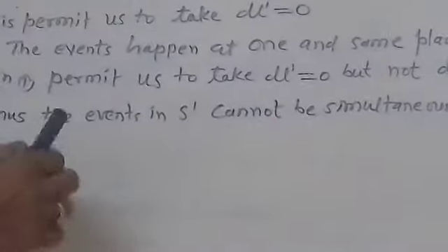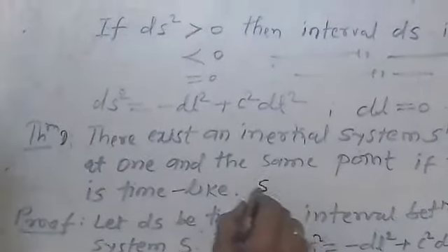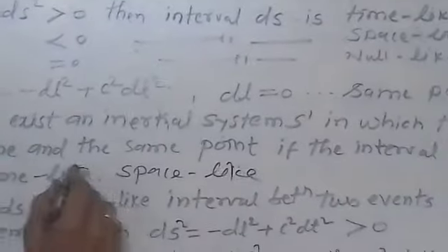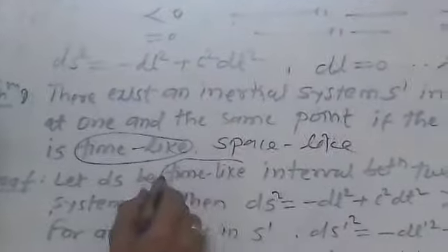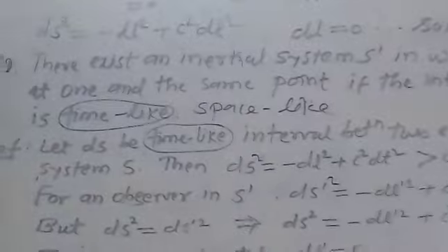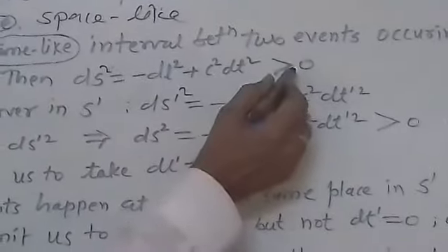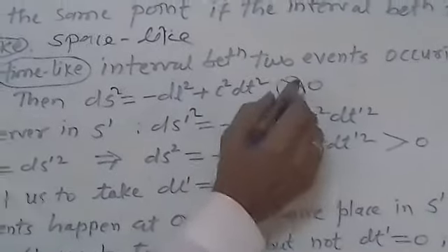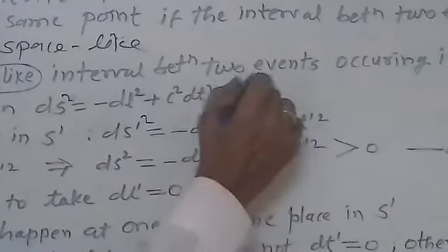Now our second result is like this. We can change the interval: instead of time-like, consider it as space-like. Suppose that in our inertial system S, the interval is space-like. Then ds² = -dl² + c²dt², but instead of being greater than 0, it is now less than 0.